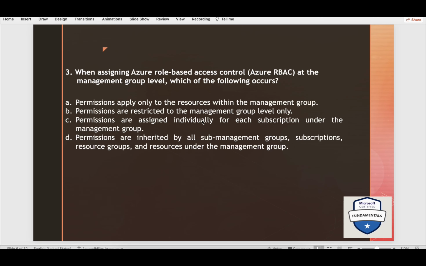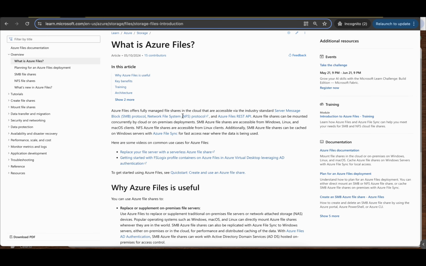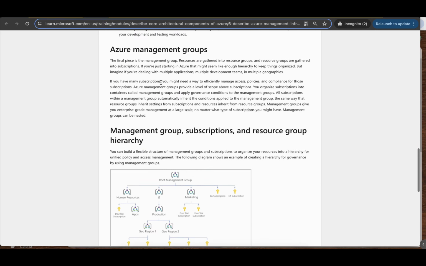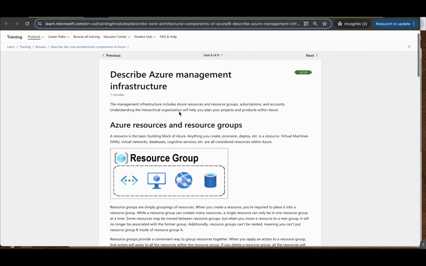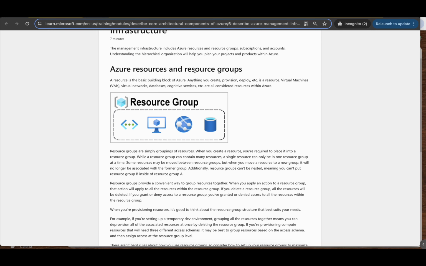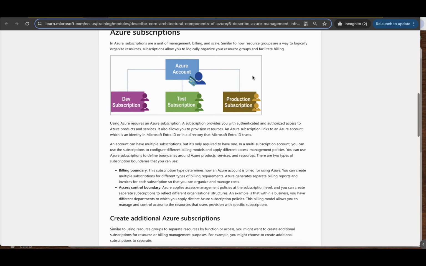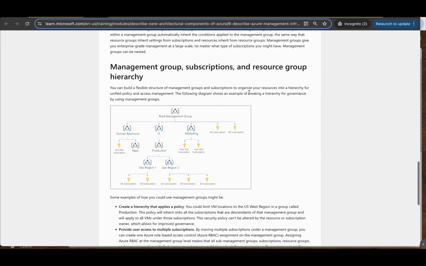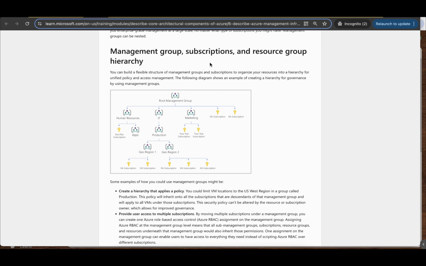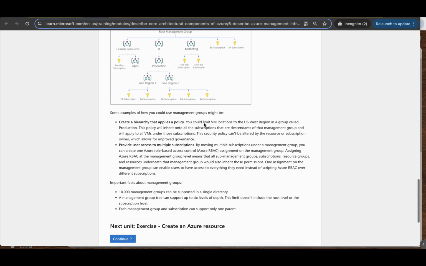When assigning Azure role-based access control, that is Azure RBAC, at the management group level, which of the following occurs? For this, I'll take you to one of the articles: Describe Azure management infrastructure. This one describes Azure resources and resource groups, Azure subscriptions, creating additional Azure subscriptions, and the Azure management group, subscriptions, and resource group hierarchy.